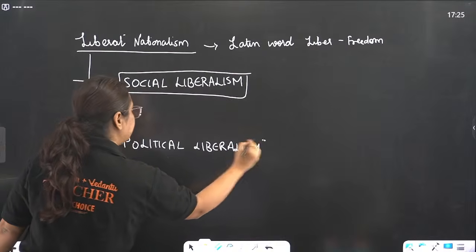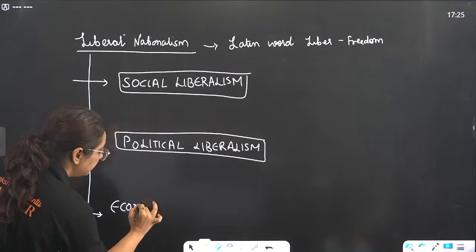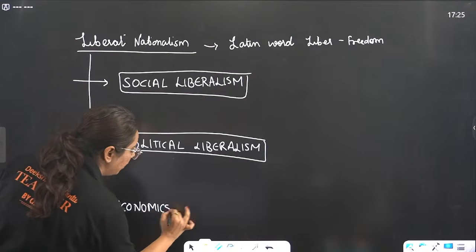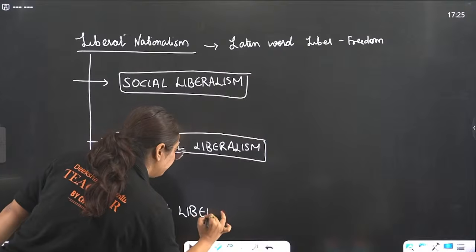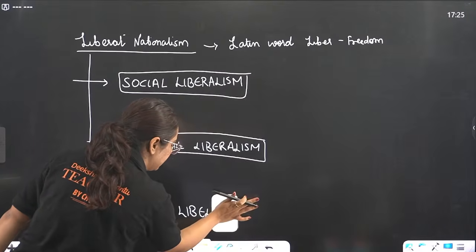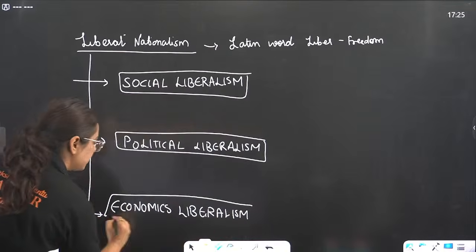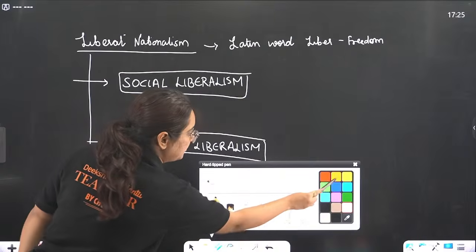And the third one is economic liberalism. These are the 3 parameters, and according to this, a 5-marker question can come on liberalism. So, social, political and economic liberalism.